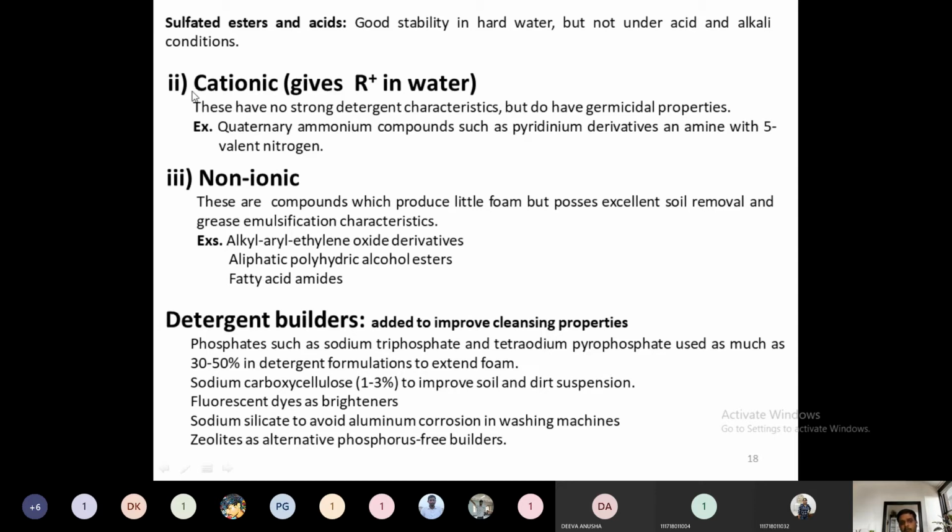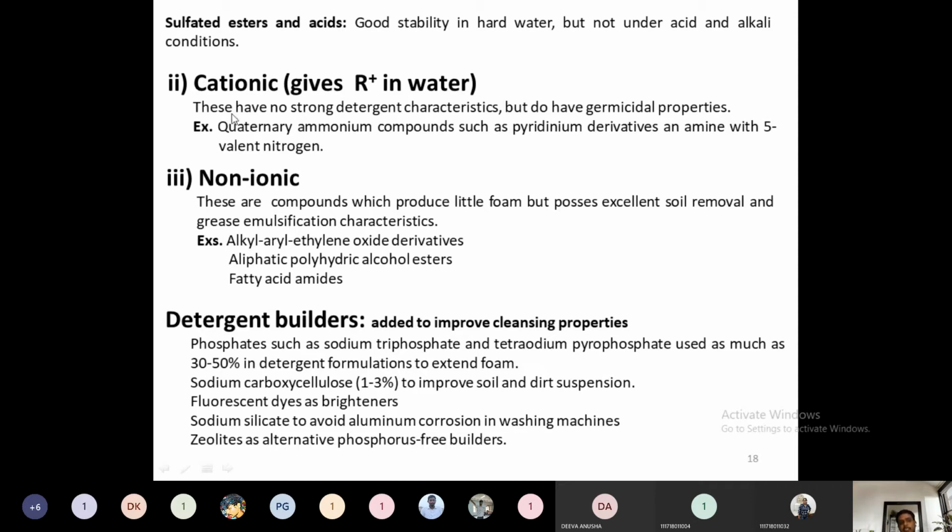Their composition is largely composed of cationic detergents. These cationic detergents are there because they can't remove the dirt. They are not associated with strong detergent characteristics, but because of their germicidal properties, they act as a detergent. So these are the cationic detergents which are particularly used in our Harpic, Colin, etc.